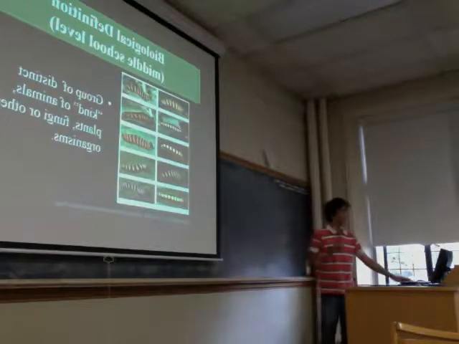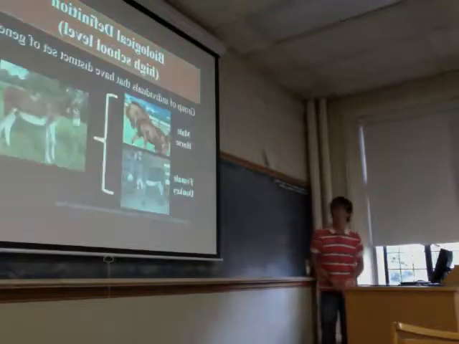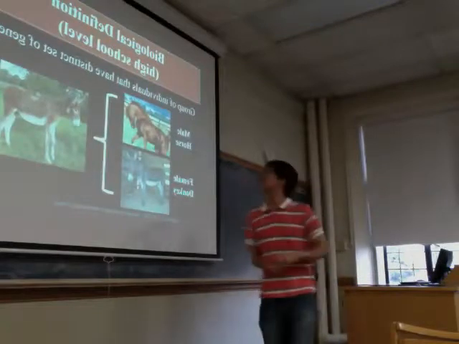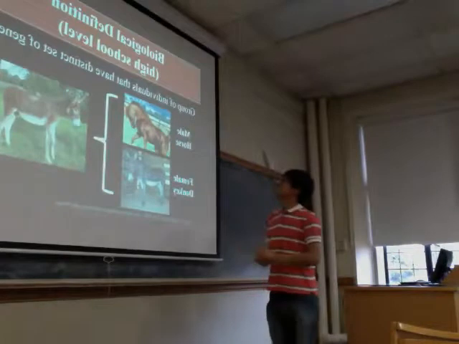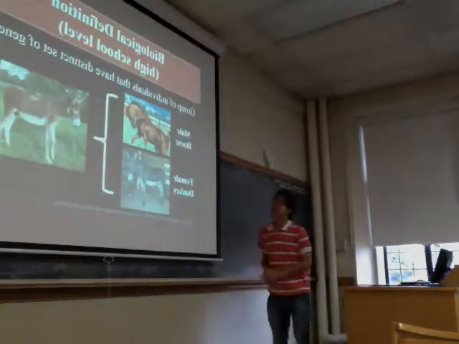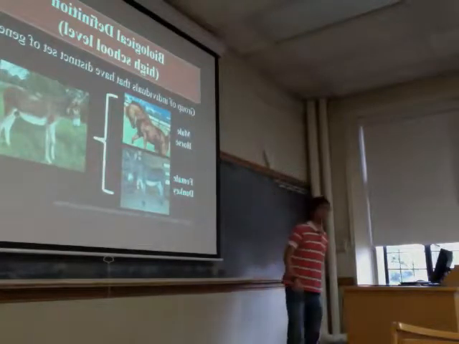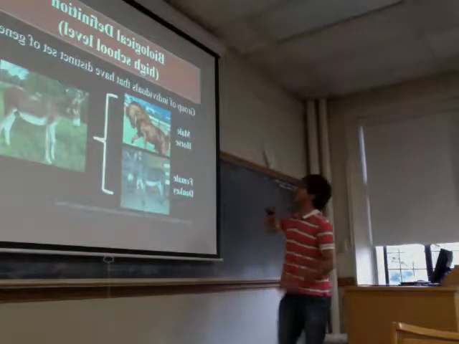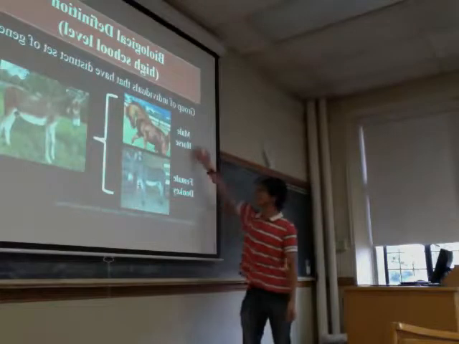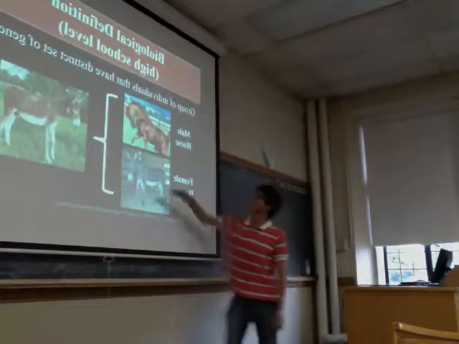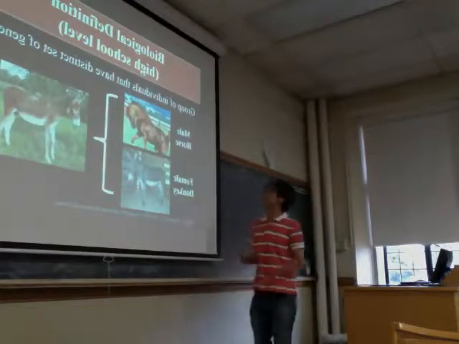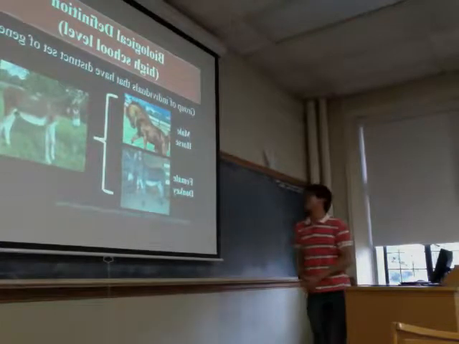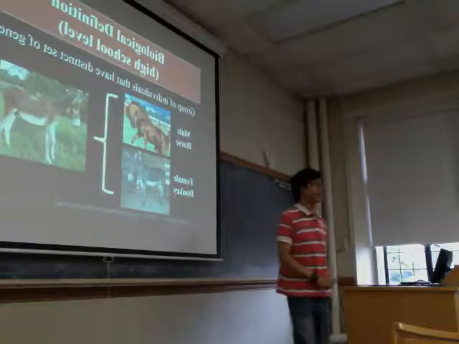So we now go to a higher level, the level of genetics. The high school level definition: a species is a group of individuals that have a distinct set of genes. So they have different genes. Look at the left. The horse is different from the donkey. It looks similar, but it is different because of the genes. The horse has 64 chromosomes, but the donkey has 62 chromosomes.